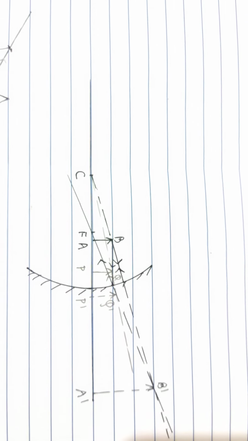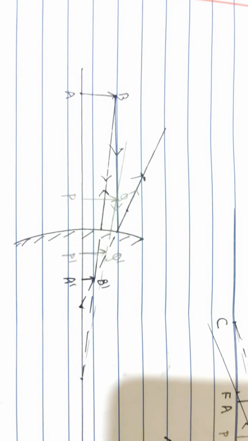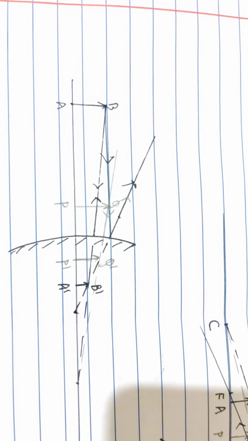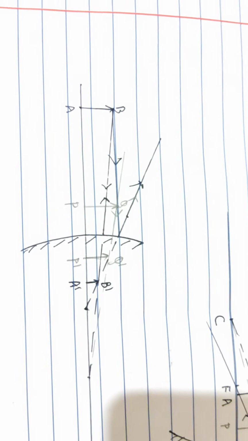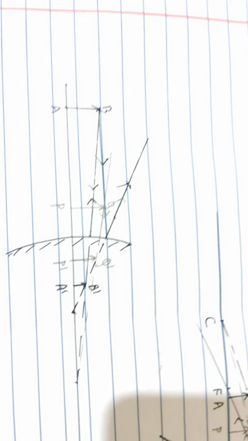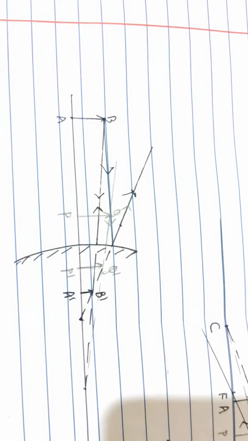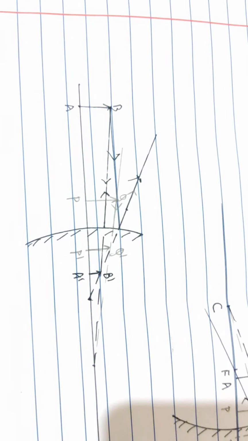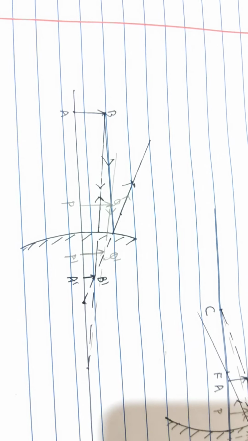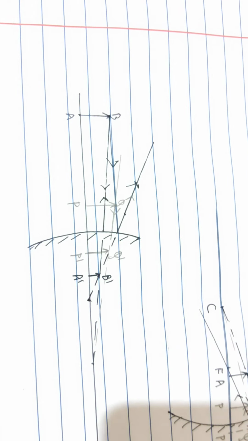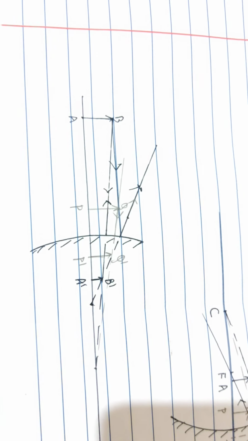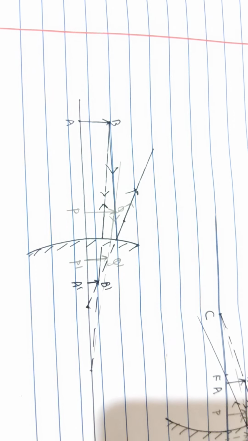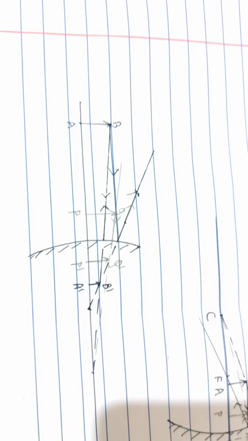Hope it is clear to you. Here I have drawn a convex mirror and I have shown the two objects AB, PQ. We can assume PQ is the same object but it is brought closer and kept at point P, because both of them are of same size. So from B, if we take two rays coming from B and incident on the mirror, using the rules, we get the point where the two reflected rays appear to meet. In this case the reflected rays appear to meet at point B dash behind the mirror. So we are getting A dash B dash image formed for the object AB.